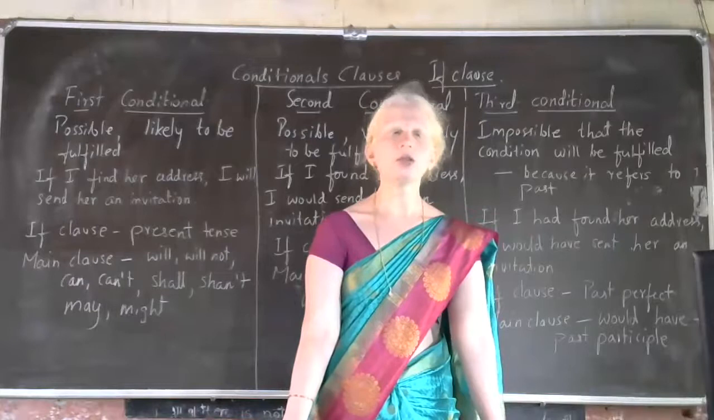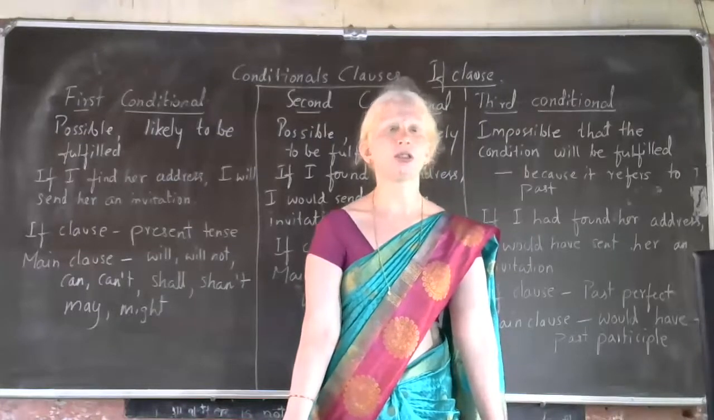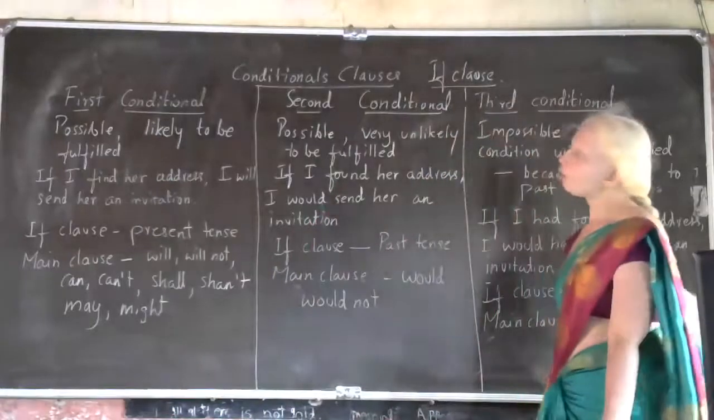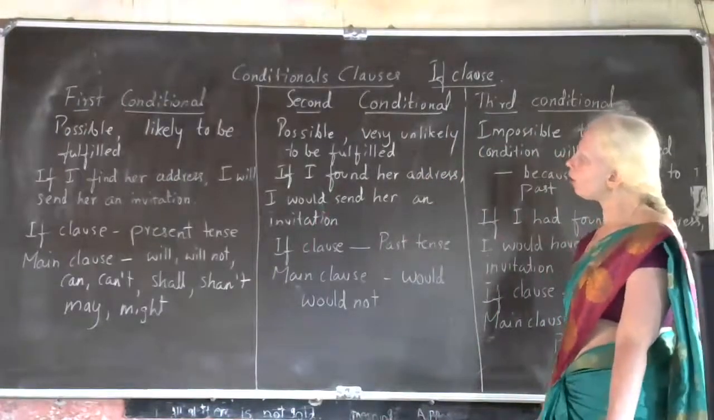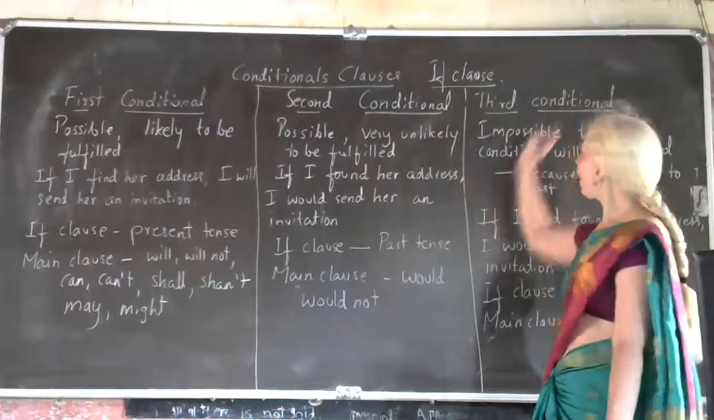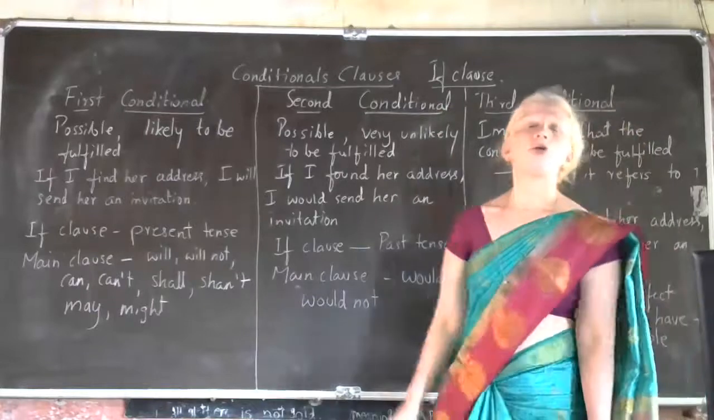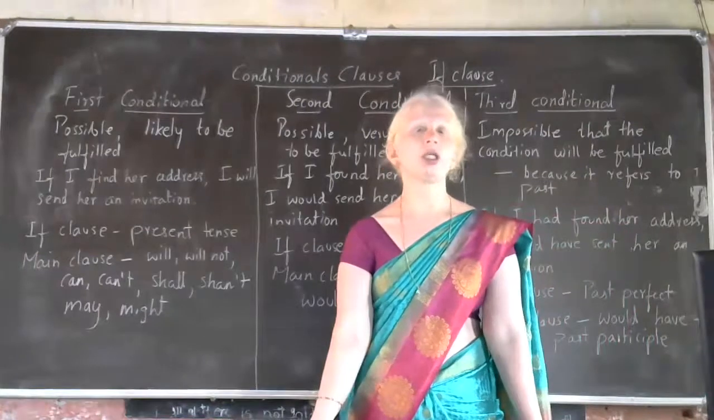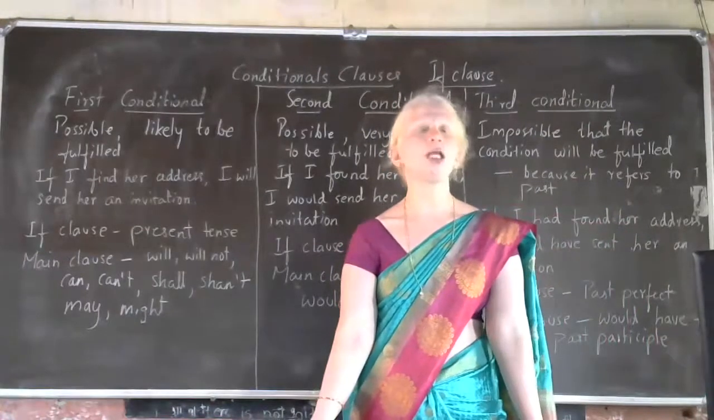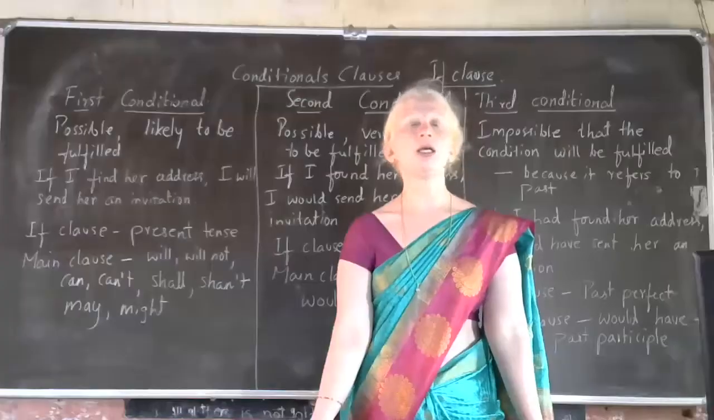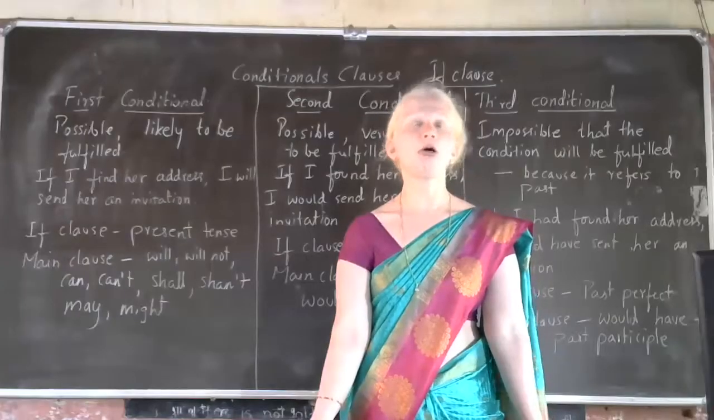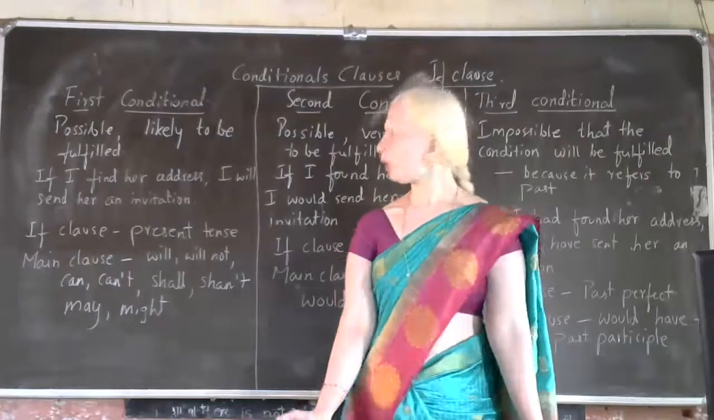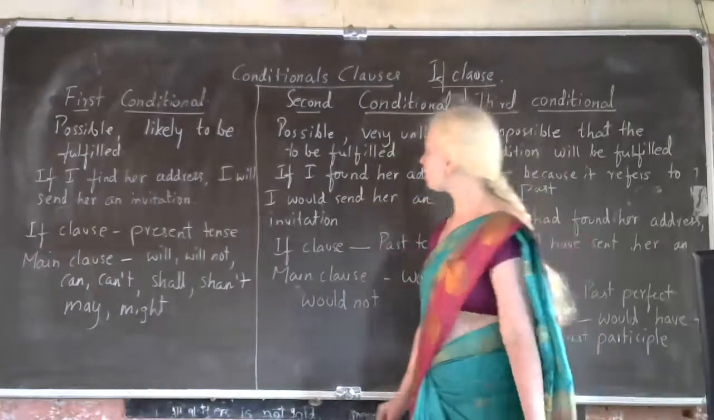So that is called what, children? Conditional clauses. We have three types of conditional clauses. The first one is called first conditional clause, second conditional, and third conditional. There is another conditional clause called fourth conditional, but for your syllabus they have concentrated on three. That's why I am giving stress to only these three conditional clauses. Then first let us understand what a conditional clause is.